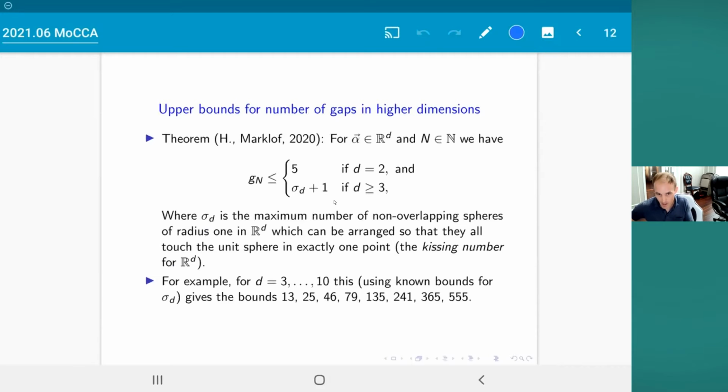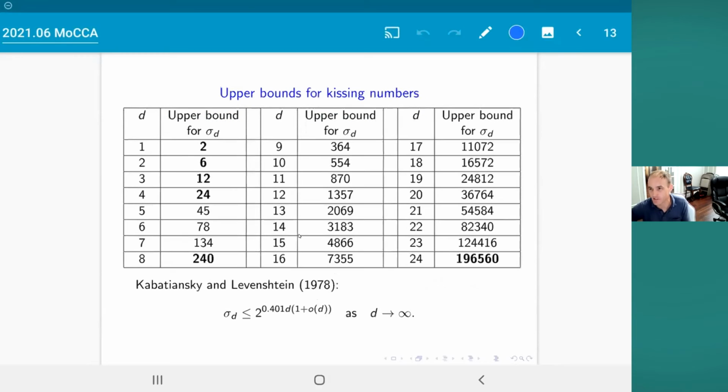Okay, I probably don't need to tell you guys about the Kissing number. I think I probably know less about this than everybody else here, and definitely less than Oleg. If we have a question about it, we will ask him. So the Kissing number, though, if you don't know the definition, it's the maximum number of non-overlapping spheres of radius 1 in d dimensions which can be arranged so that they all touch the unit sphere in exactly 1 point. And this is beautiful, beautiful stuff.